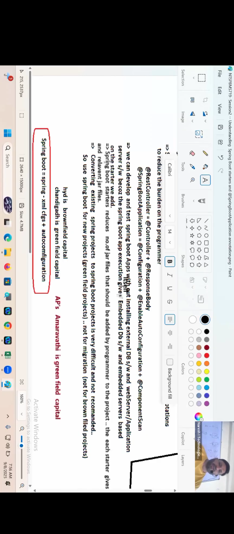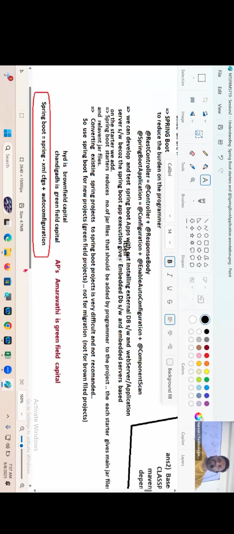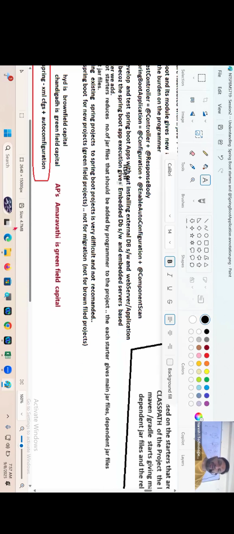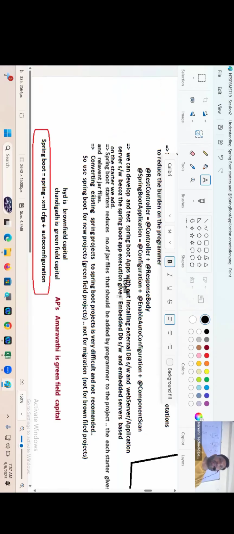Spring Boot starters reduce the number of jar files that should be added by the programmer to the project. Each starter gives the main jar file, dependent jar files, and what? Relevant jar files. Main jar files, dependent jar files, and relevant jar files. Are you understanding my statement, guys? Okay, that's good.